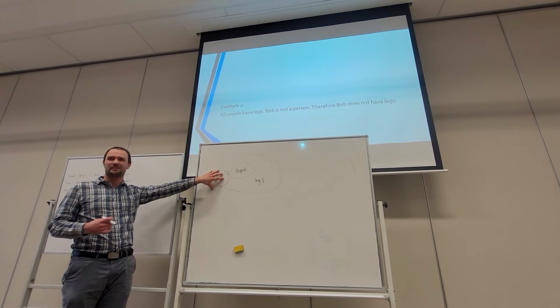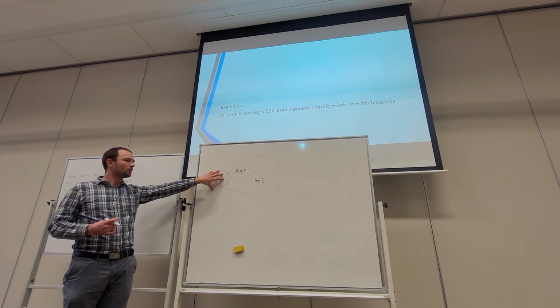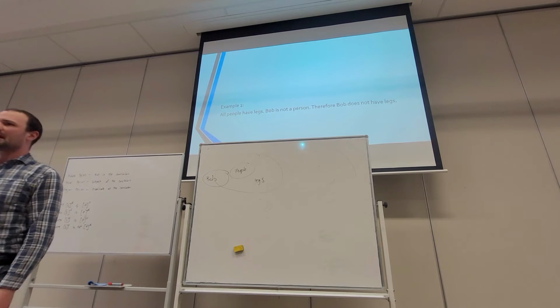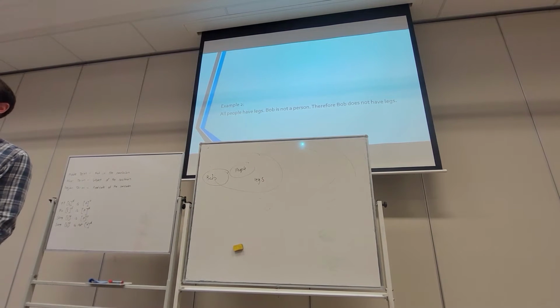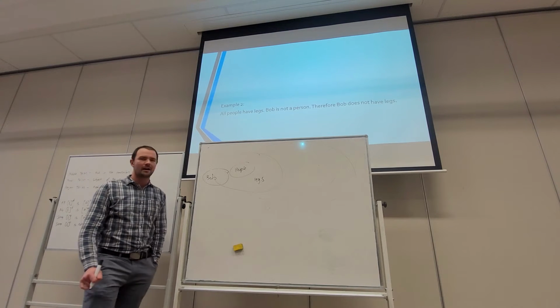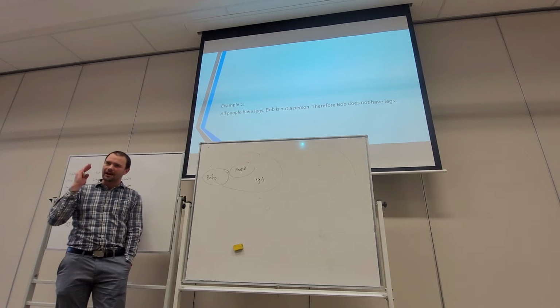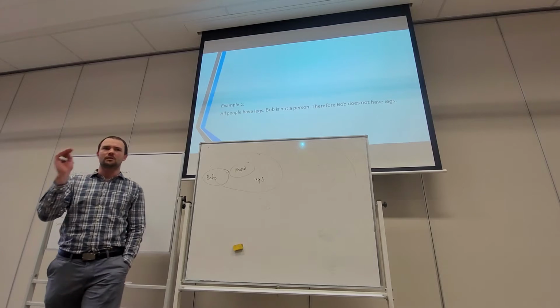So you're right, Carson. So what that means is we cannot affirm that this is a valid statement because the conclusion says Bob does not have legs. We don't know if that's true. We don't have enough evidence to affirm that or deny that.